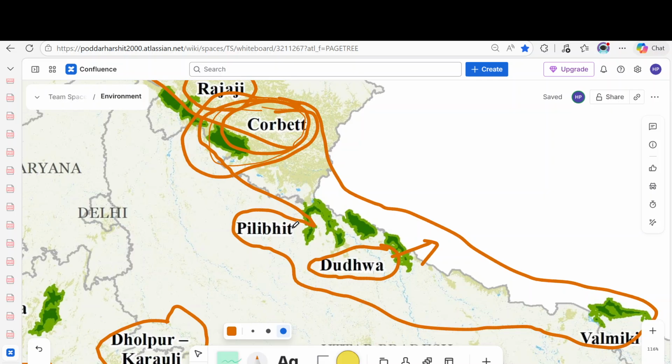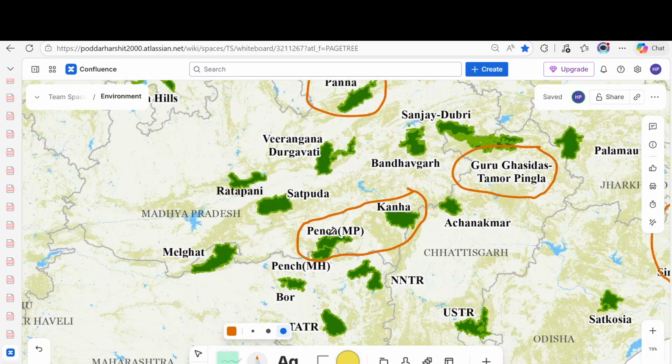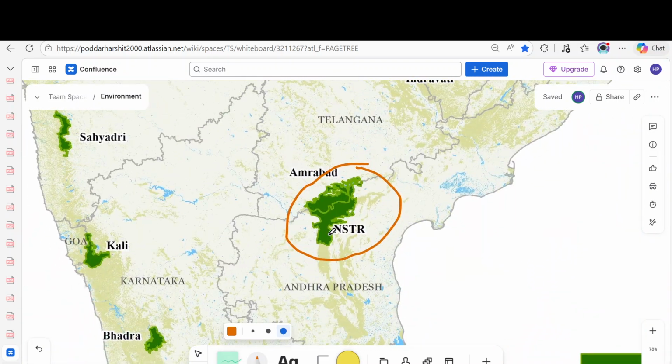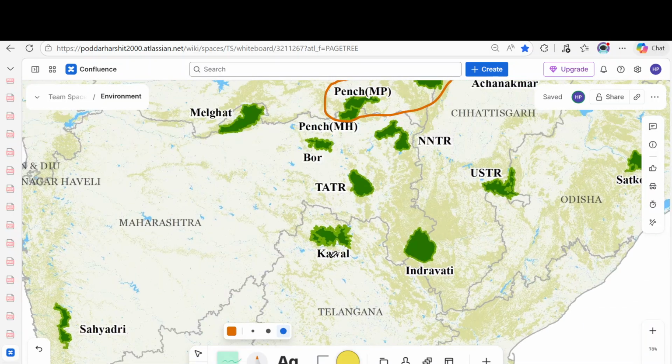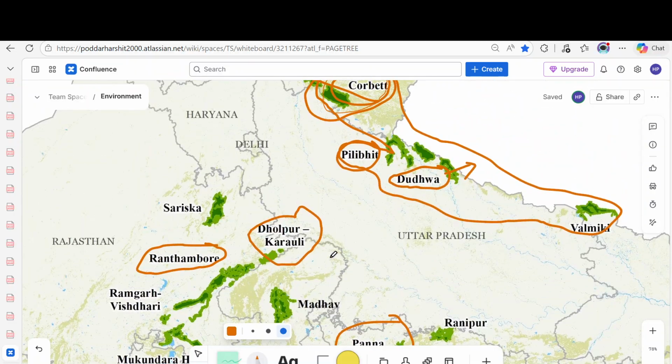Now, the Pilibhit Tiger Reserve. This Pilibhit Tiger Reserve also won the TX2 award for doubling the number of tigers. So, this is a repeat. One is Satyamangalam Tiger Reserve in Tamil Nadu that won the TX2 award for doubling the tiger population. The first one to win this award was the Pilibhit Tiger Reserve.